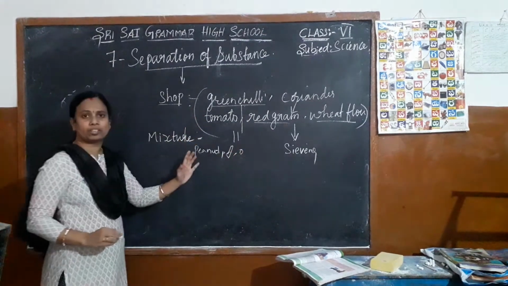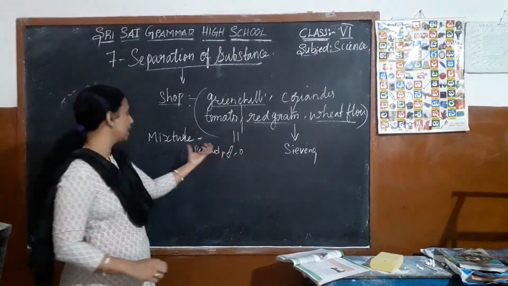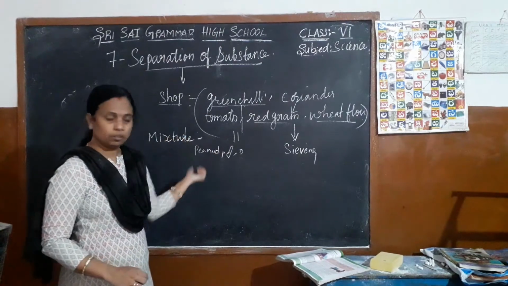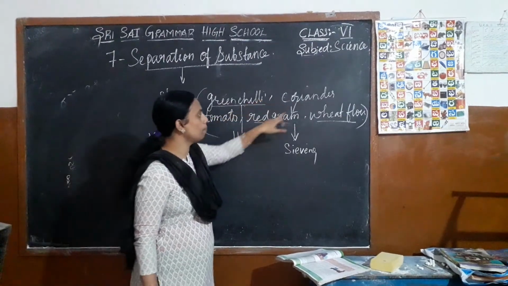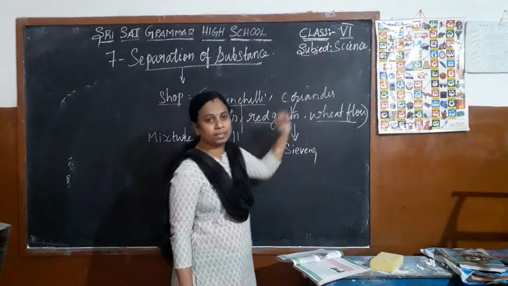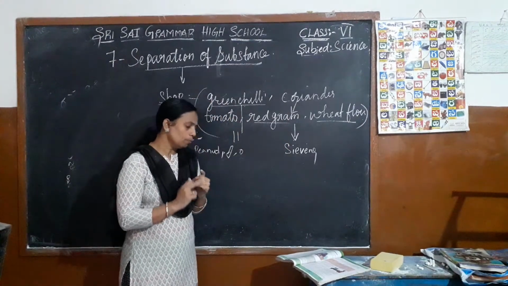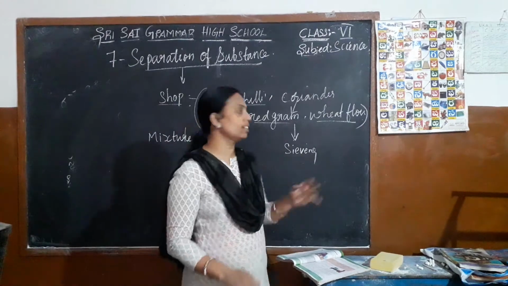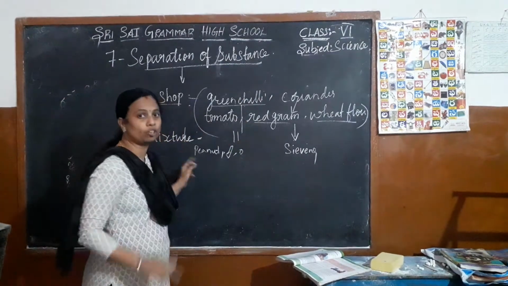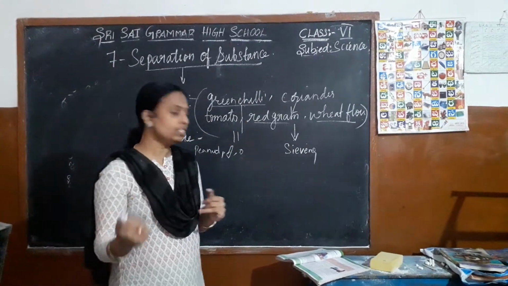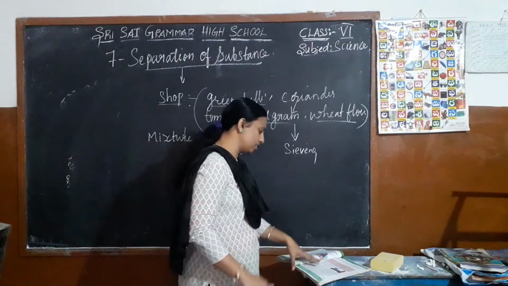So it contains more than one substance, which is known as the mixture. Combination of more than one substance is known as mixture.